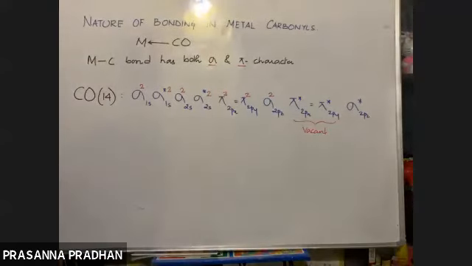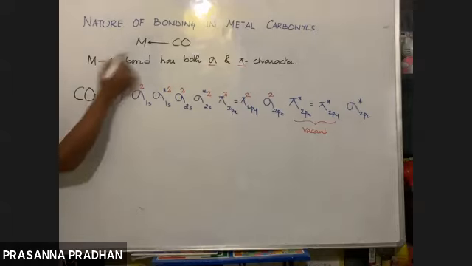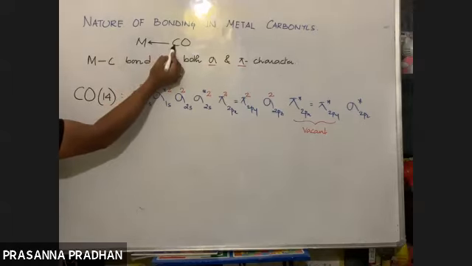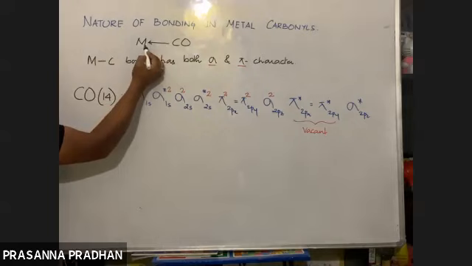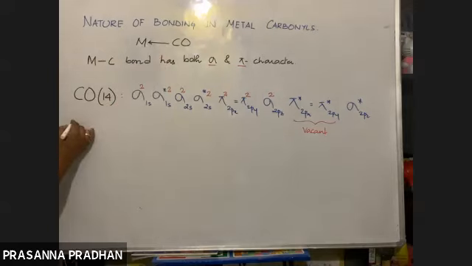So what are you going to write down? How is the sigma bond formed? Obviously carbon will form a coordinate bond or a sigma bond with the metal.